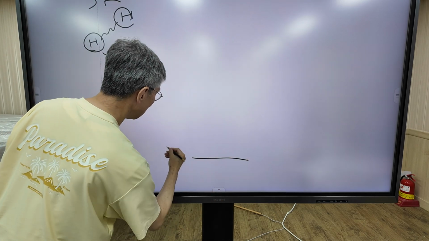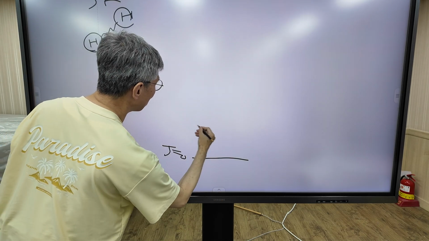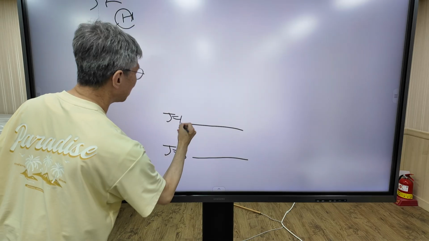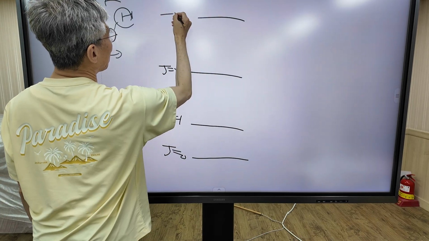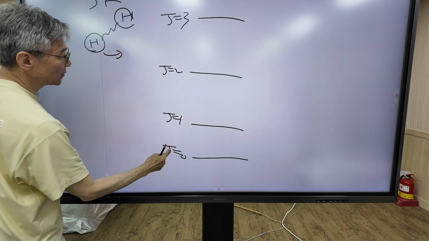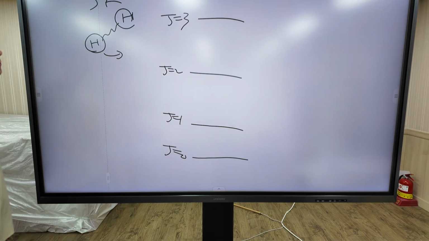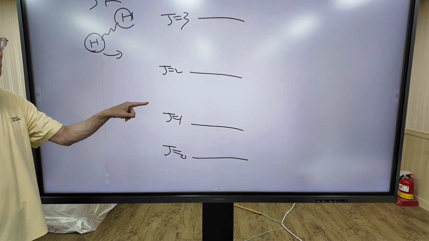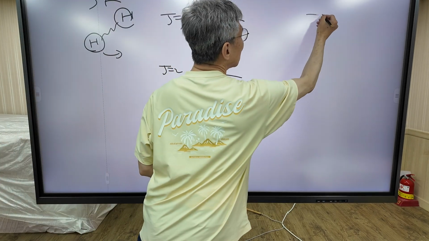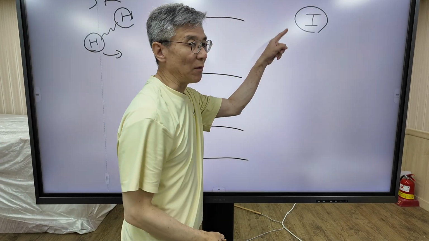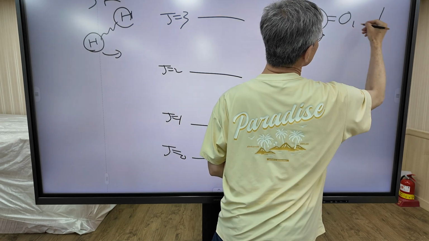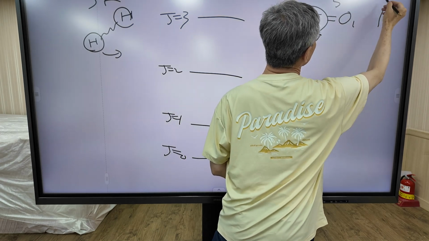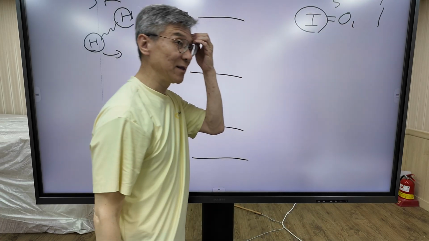This is J equals 0, J equals 1. This is the rotational angular momentum. In addition to rotational angular momentum J, we have spin angular momentum I, which has two possible values, 0 and 1. 0 refers to singlet, 1 refers to triplet.